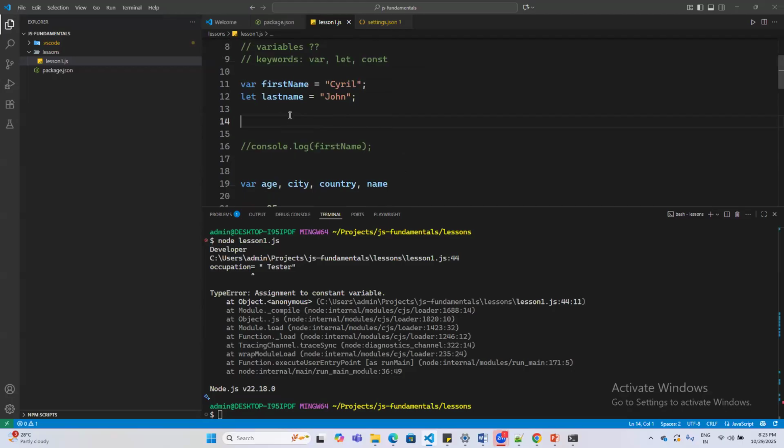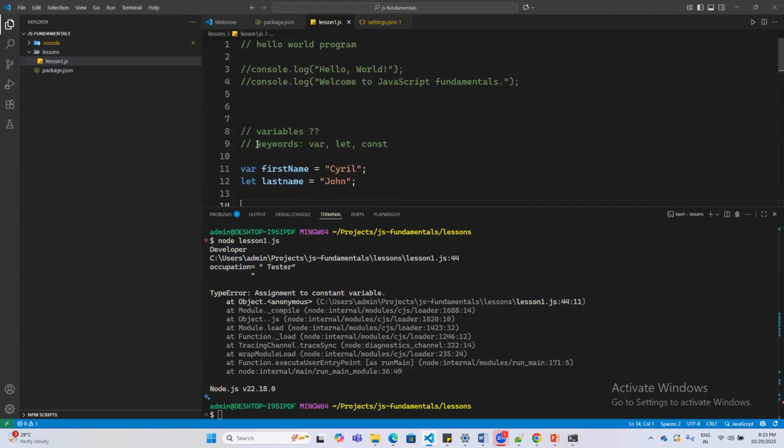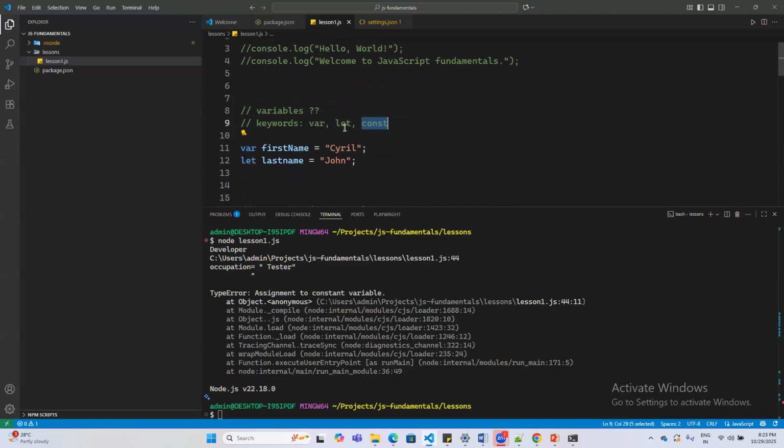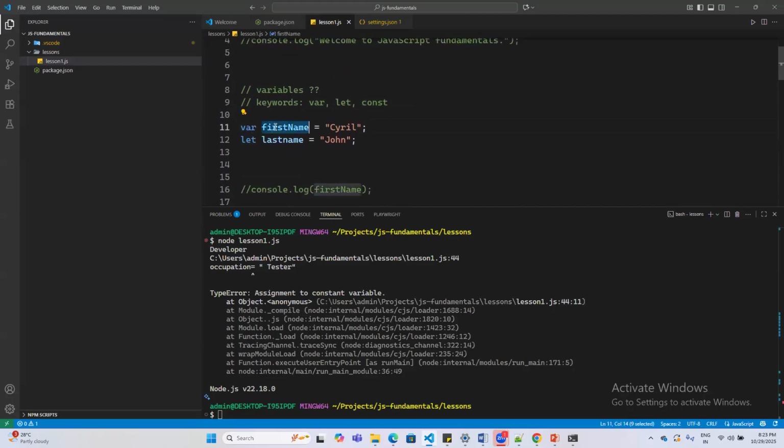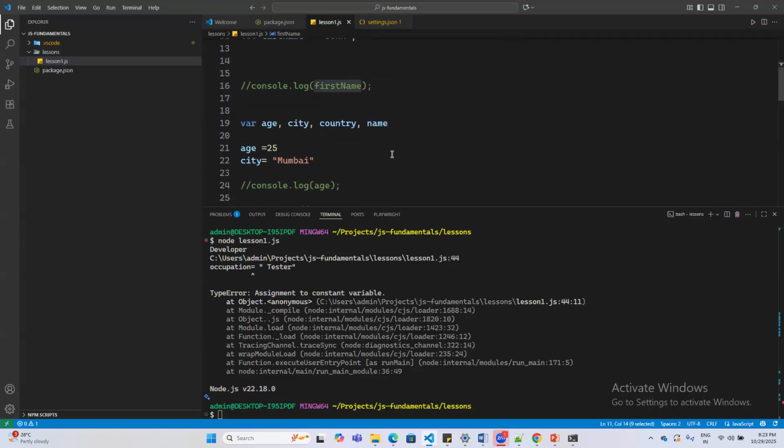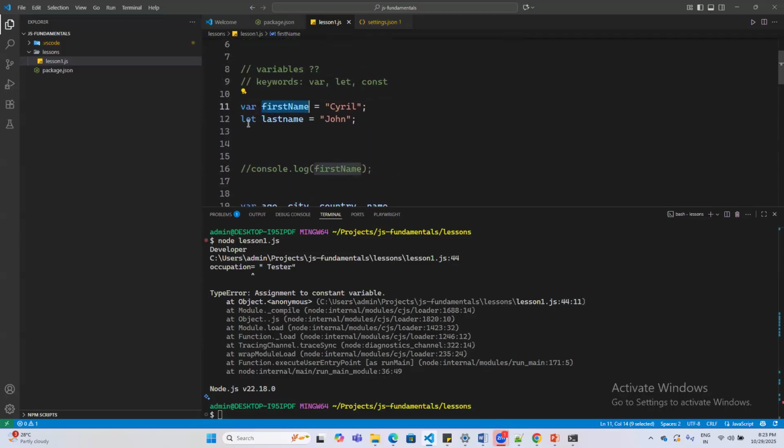So var, let, and const, we have three kinds of keywords over here. Each type of keyword has a different set of power assigned to it. So what does that mean? Basically, with var as type, you can reassign the value. That is allowed. But with let, reassignment is allowed, but you cannot reassign to a different data type. So that is not allowed with let.